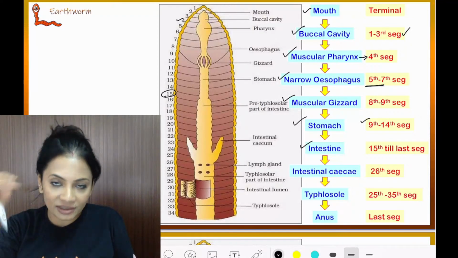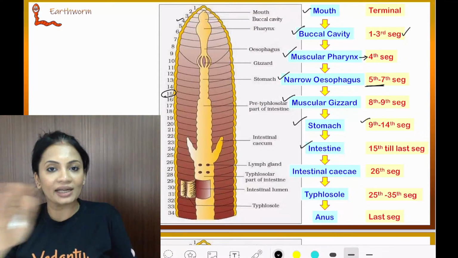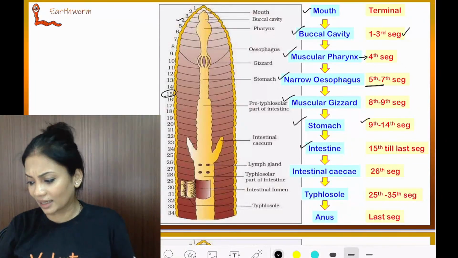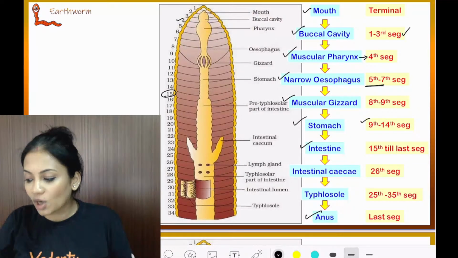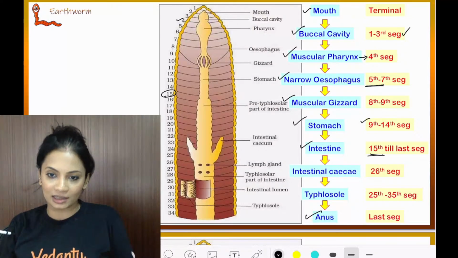Whether it has 100 segments, 115 segments or 120 segments, the anus will be on the last segment. So the intestine will always last from segment number 15 till the last one.